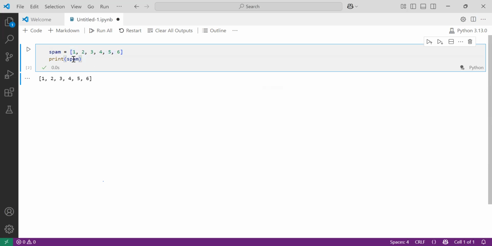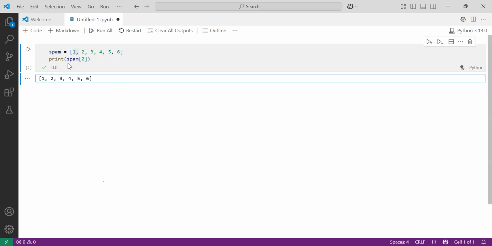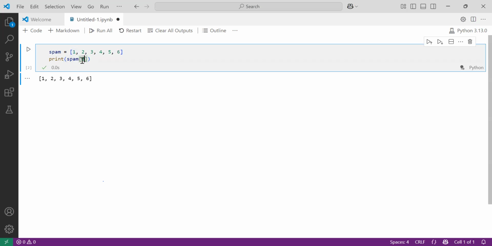Now, what if I want to take only one particular element? One means zero index. So what I will do here, I will write in the array bracket a zero. Whatever value is at index 0 will be returned in your output. Observe here, print spam array bracket, inside that your index number 0. And just remember, index number can never be negative, don't confuse with that. Here you can keep 0, but you can't keep minus here.